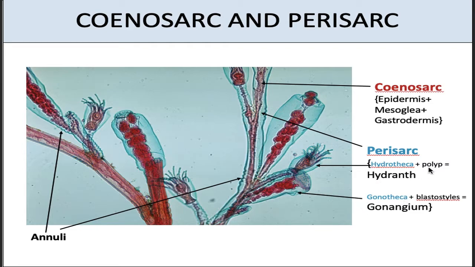So a polyp with its hydrotheca is also called a hydranth, and a blastostyle with its gonotheca, this combined structure is also known as gonangium. Perisarc also turns into ring-like structures at the base of blastostyles and polyps. These ring-like structures are called annuli. They provide extra flexibility to the colony at the time of heavy water currents.